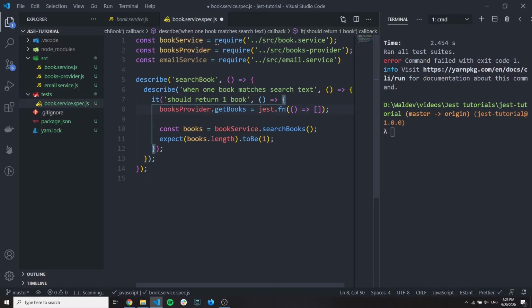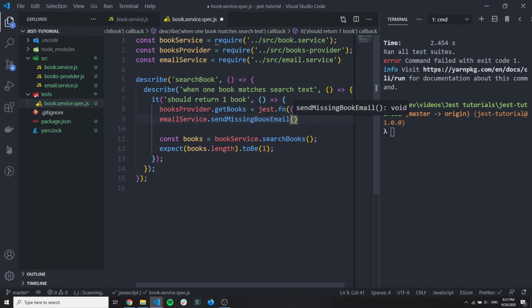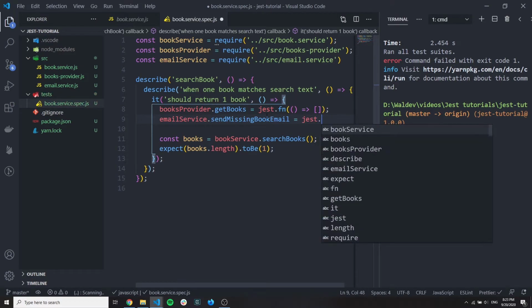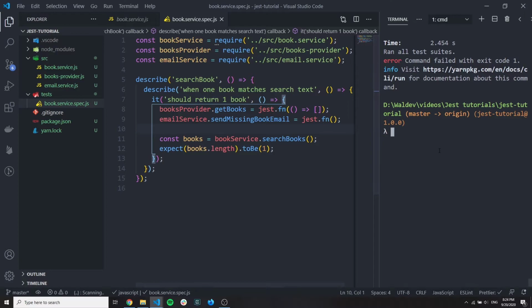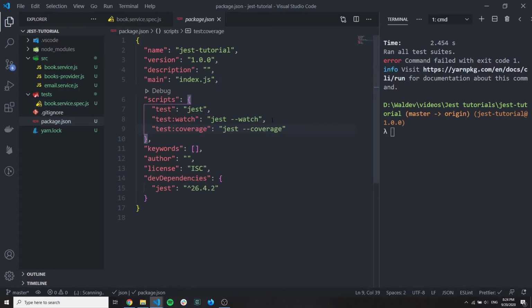Let's try this, and also let's mock the mail service, sendMissingBookEmail. If you don't want to make any implementation here, just do nothing, so it will return undefined. So now 2 dependencies are mocked. Let's run tests again. To not run this every time, we can use this command that I created before, just watch, so we'll watch all our changes.